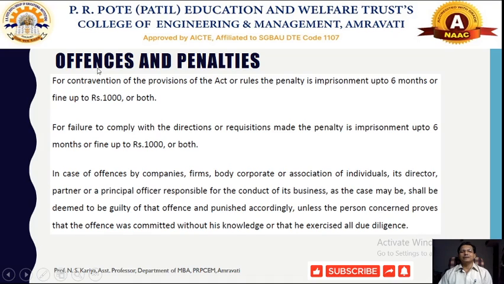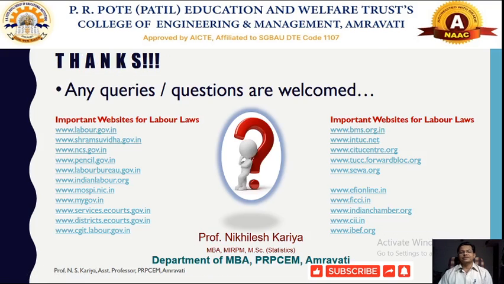Otherwise, in case of an offense repeatedly committed by the employer in non-payment of bonus to the employee, that employer would be liable to penalties, particularly imprisonment up to 6 months and a fine of rupees 1000, or both. So that's all for today's session.